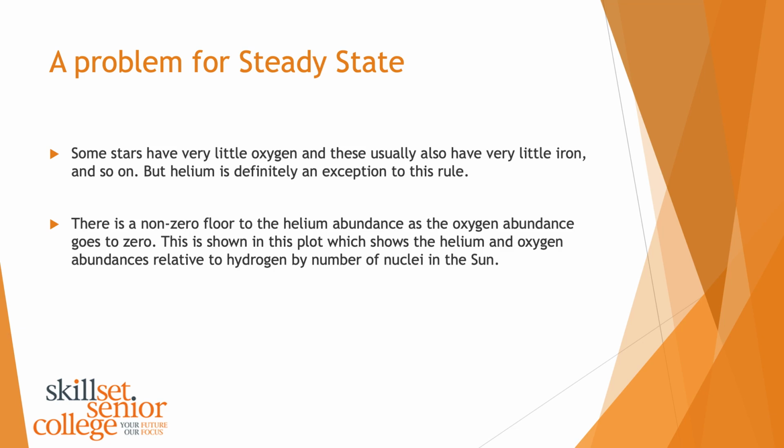So what we call here is a non-zero floor to the helium abundance as the oxygen abundance goes to zero. I'll explain this better in a little second. This is shown in this plot, which shows the helium and oxygen abundances relative to hydrogen by the number of nuclei in the sun. Okay, so I'm talking a lot of jargon here.